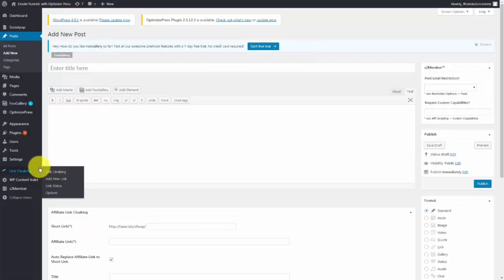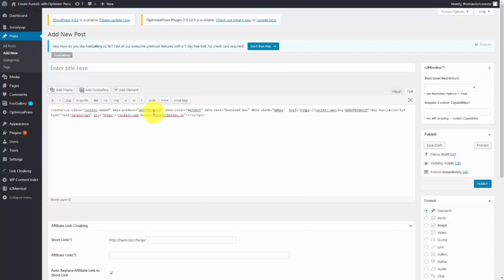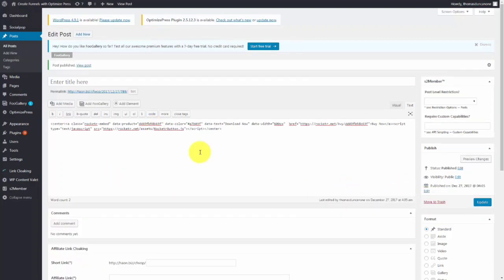And when we get to that site, we can choose to add a new post. We will not use the visual editor, we'll use the text editor. We can then center the code. When we do that, we can then place our code. We can then put a back code in here. Once that code has been added, we can then click the Publish button. Once we can verify that our post has been published, we can then click the View Post button.